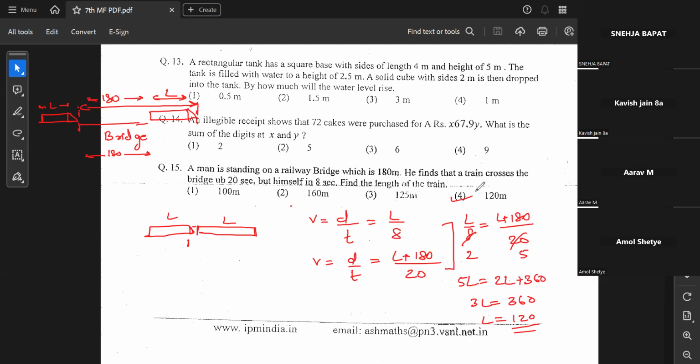120. Okay, thank you, sir. Correct. Yeah. You can take a screenshot. I'm erasing this immediately. Yes.